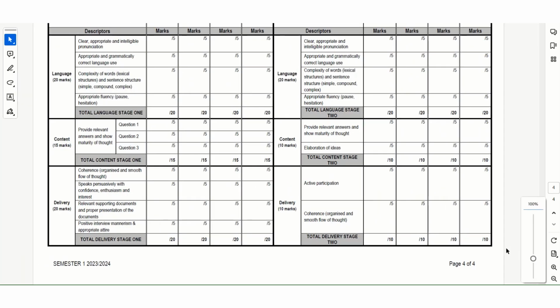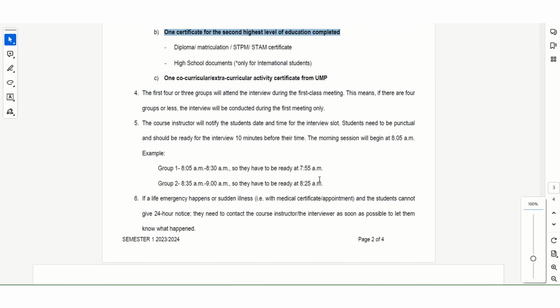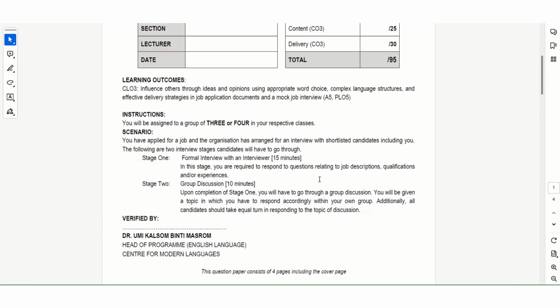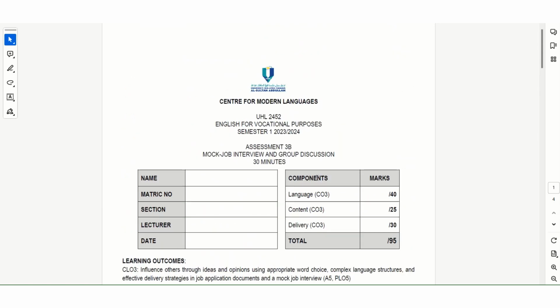Okay, so if you have any question, do not hesitate to ask me regarding it. I will try my very best to answer it. Okay, and then next week, most probably, we are going to have one online meeting to further discuss regarding your assessment 3A and assessment 3B.